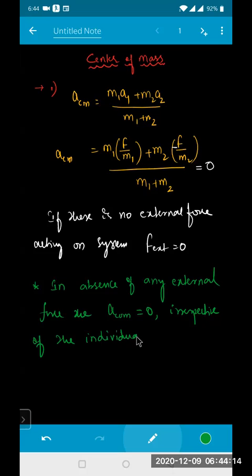Individual particles have individual accelerations, but the net acceleration of the system will become 0.